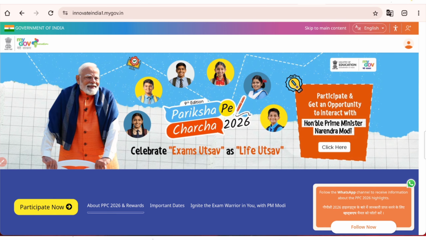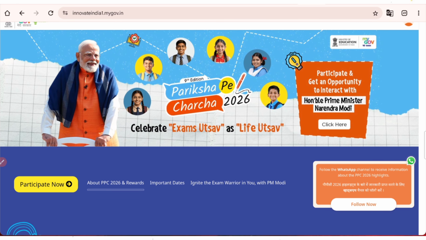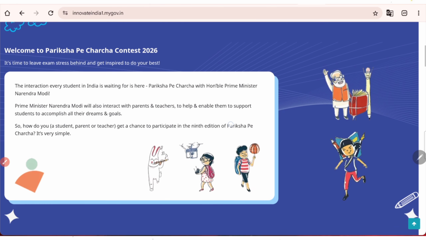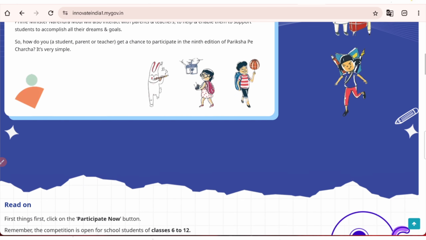Let's begin. So this is the official website. Once you click on it, it will take you to this page where it says Pariksha Pe Charcha 2026. Participate and get an opportunity to interact with Honorable PM Narendra Modi ji. Now here you need to come down, where they have given some instructions about Pariksha Pe Charcha, meaning what actually Pariksha Pe Charcha is.